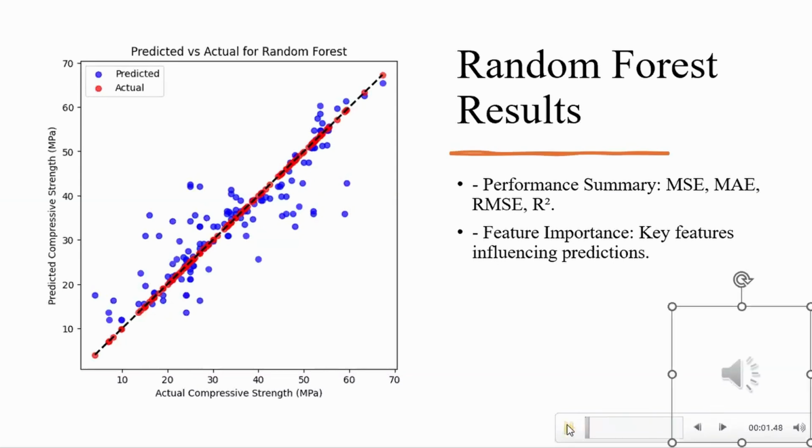The random forest model demonstrates a strong performance here. A scatter plot shows a much closer alignment between the predicted and actual values with an R-squared value of approximately 0.789. This indicates that the random forest model explains about 78.9% of the variance in compressive strength, making it the most effective model we've tested so far. Again, we are focusing on R-squared here as an example, but all of our performance metrics support this conclusion. To get a broader perspective, let's compare the R-squared scores and other metrics across all the models we've tested.